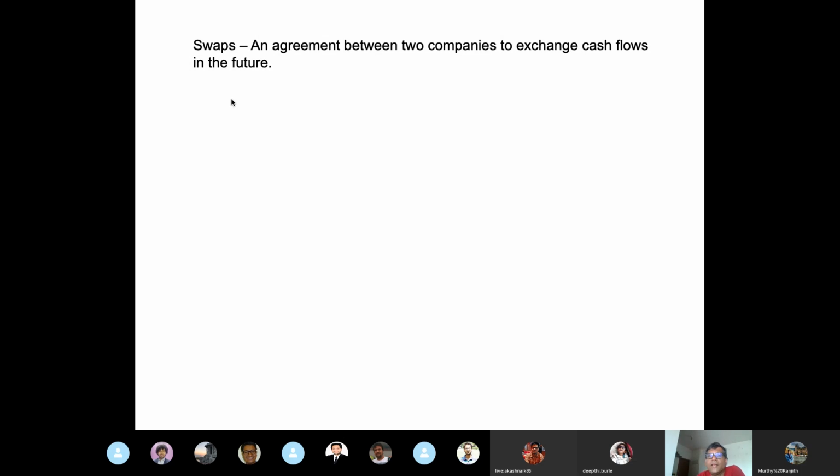This repo rate is the rate at which the bank is borrowing from the market. You can ignore the word repo rate and call it a reference rate. It can be LIBOR or anything. I will not get into reference rates today because that's not part of the objective, but if there are questions, I will take them. Try to read a little bit on LIBOR and SOFR. I will put some links here also.